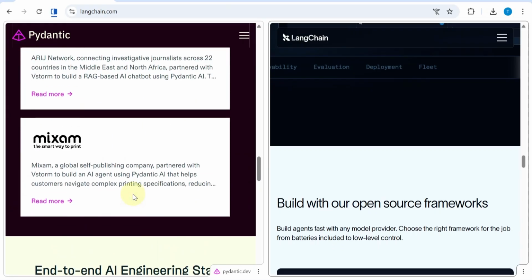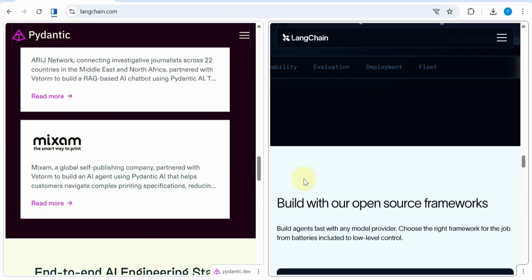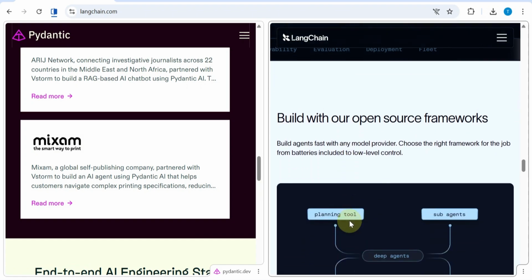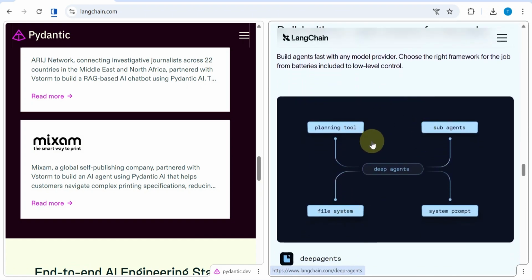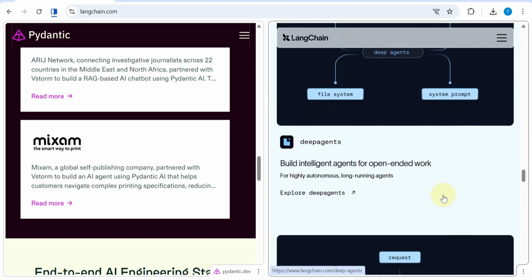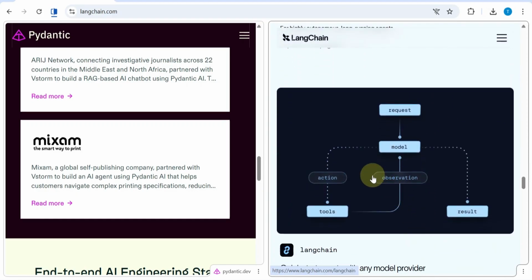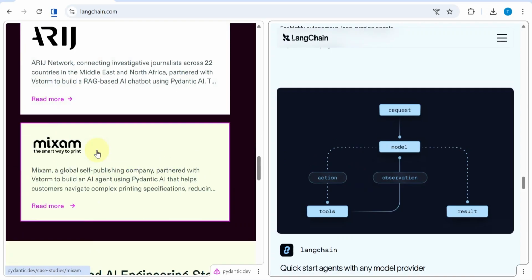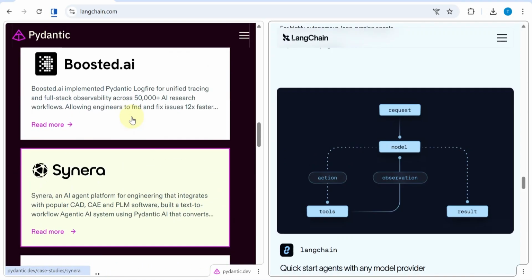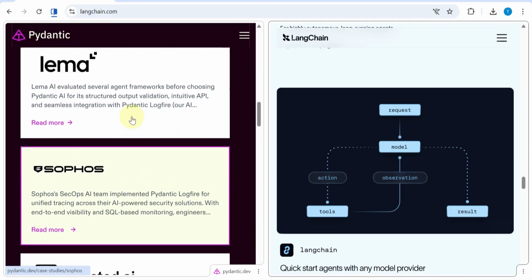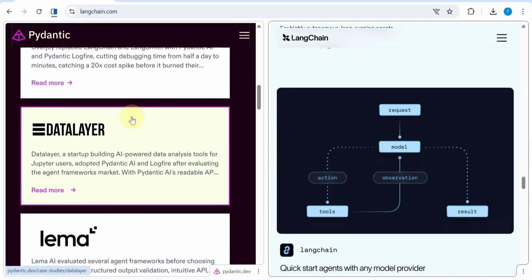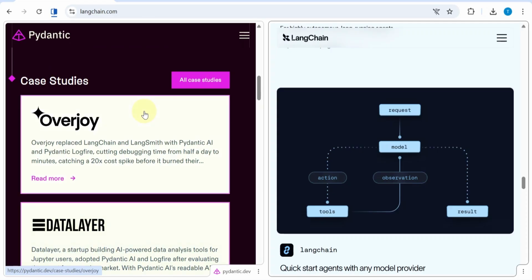Integration ecosystem. LangChain clearly leads in terms of breadth. It supports a wide range of models, tools, vector databases, and APIs. If you need an integration, chances are it already exists. Pydantic AI supports major providers like OpenAI, Anthropic, and others, but keeps its ecosystem more focused. It prioritizes quality and stability over having everything.